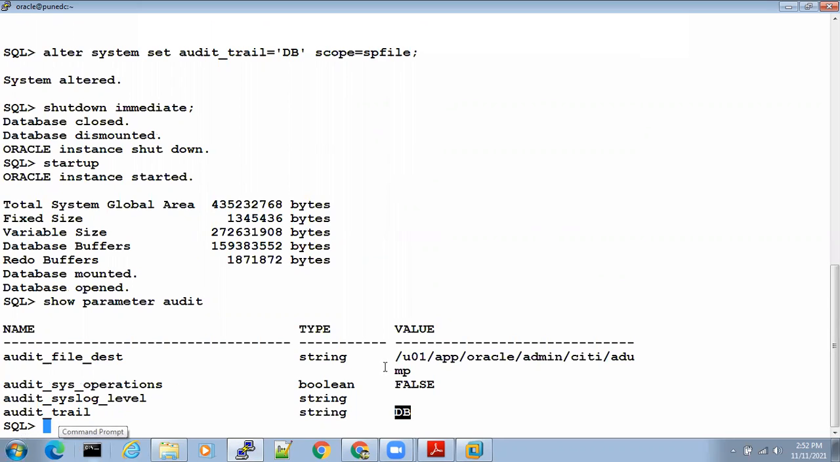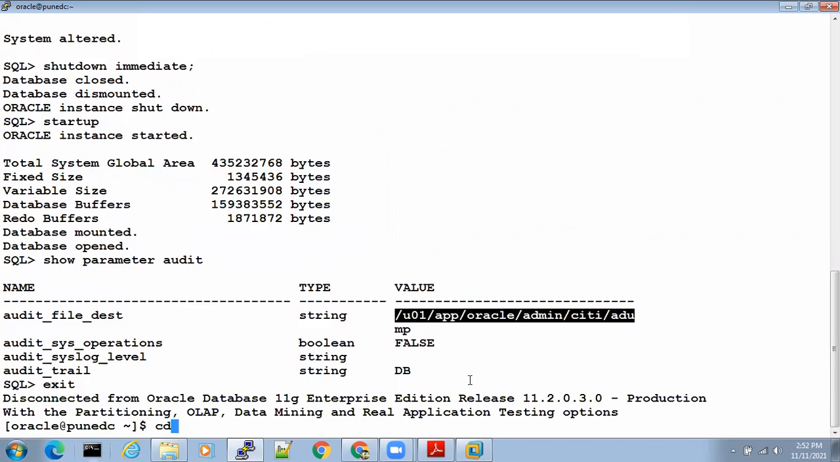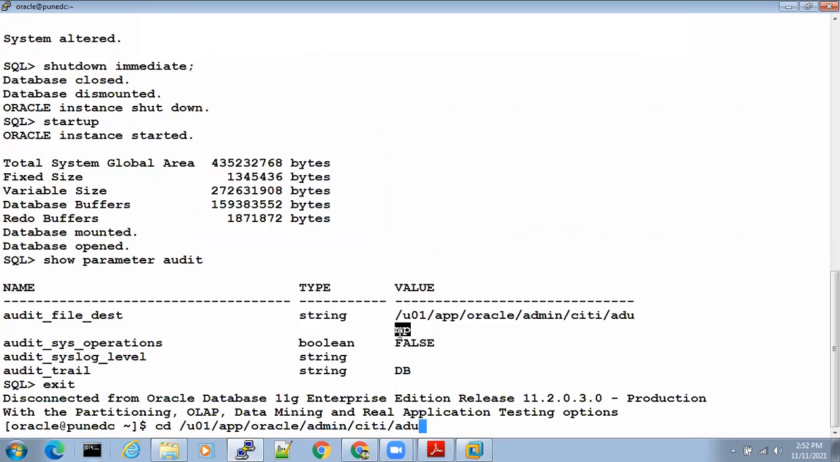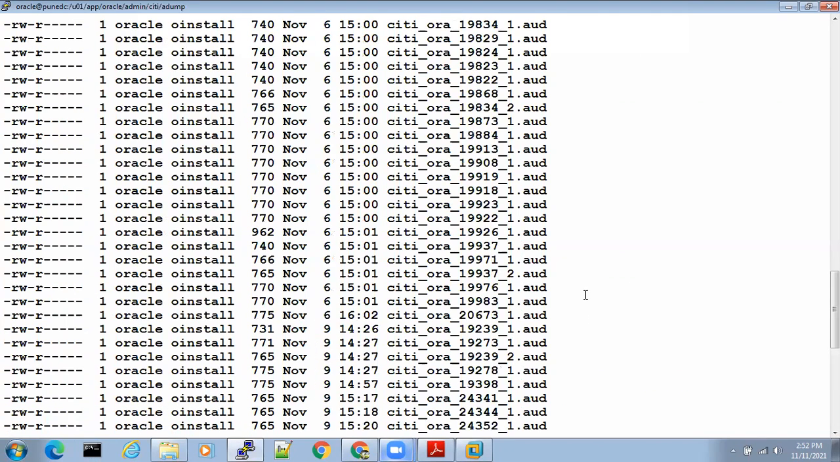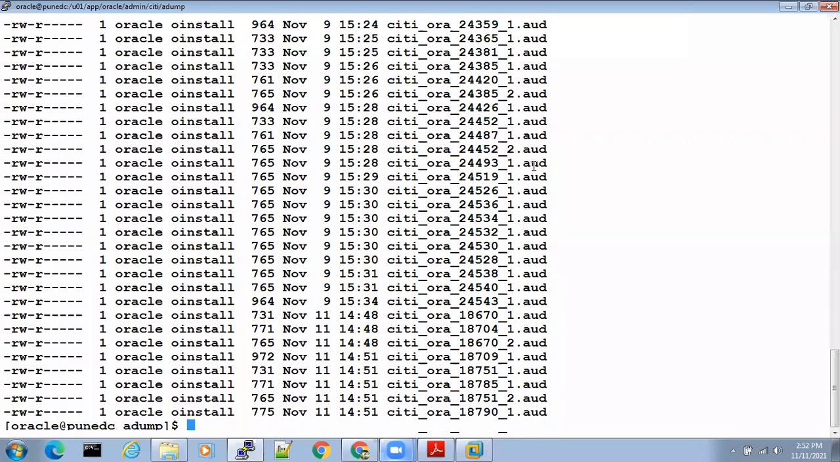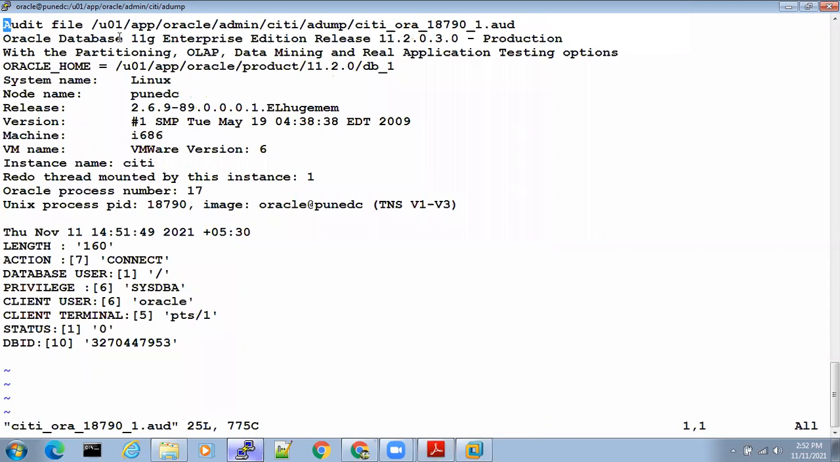Now, what information will be there in the audit files? I'll open and show you one audit file. See how many audit files are generated, lots and lots. Let me open one with vi. See what information is there. Very accurate information, and a thief can be caught easily.